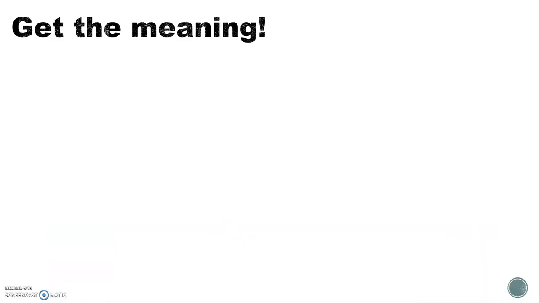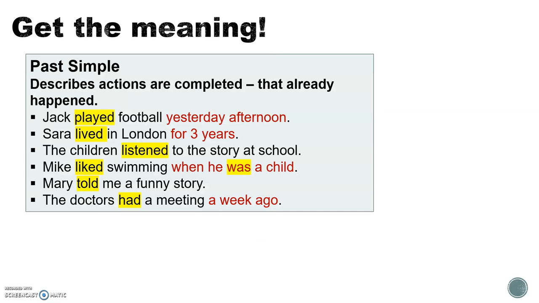So, just like words, grammar has meaning. And when we talk about the past simple, we're talking about the past in its most simple meaning. It talks about actions that are done, that are completed, that already happened. They are truly in the past. Let's take a look at a few examples.